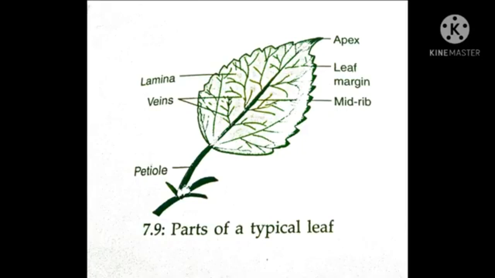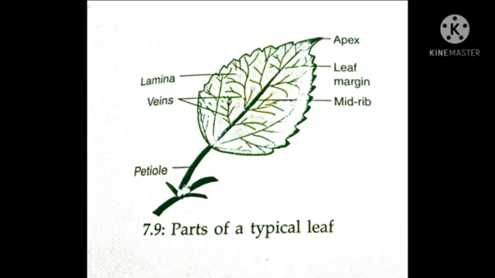What is meant by leaf venation? The arrangement of veins in a leaf, or the design made by the veins in a leaf, is called leaf venation.